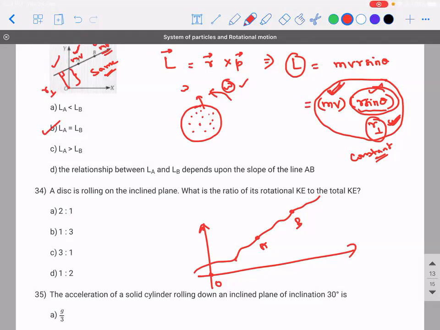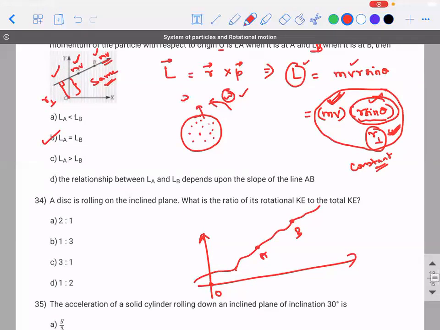Sir, if angular momentum is changing, then linear momentum is also changing if the object is rolling? Why are you putting both these things into the picture? This is an example where linear momentum is taken into consideration. What are the parameters on which angular momentum depends? Look at this and tell me. The linear momentum and the distance from the center. Now you yourself think, what is your question?